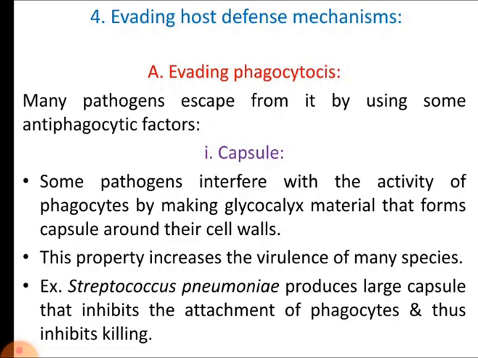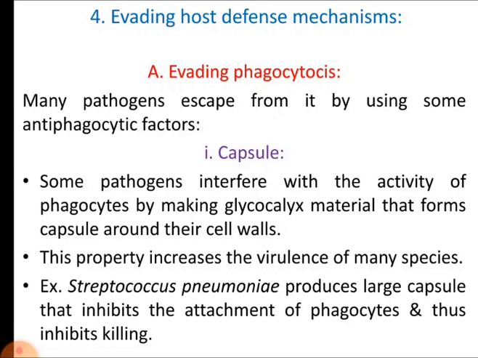But for a successful infection, the pathogen must evade phagocytosis. The pathogen must escape from this process. Many pathogens escape from this process by using some anti-phagocytic factors. By producing some enzymes or proteins, the pathogen can escape this process.